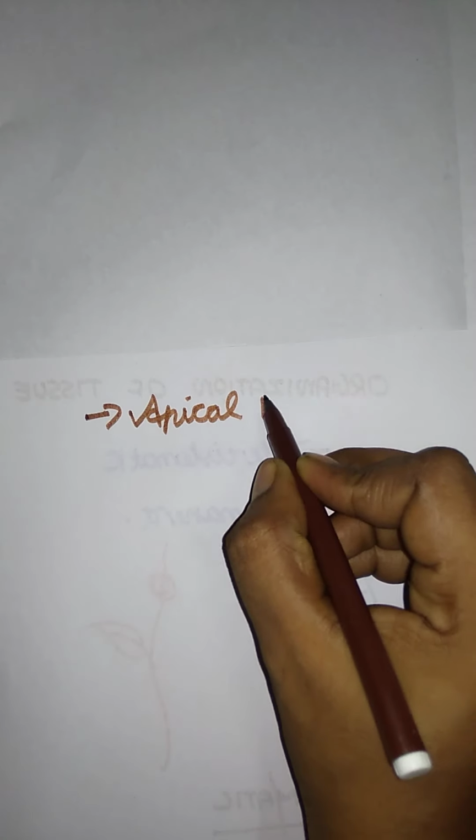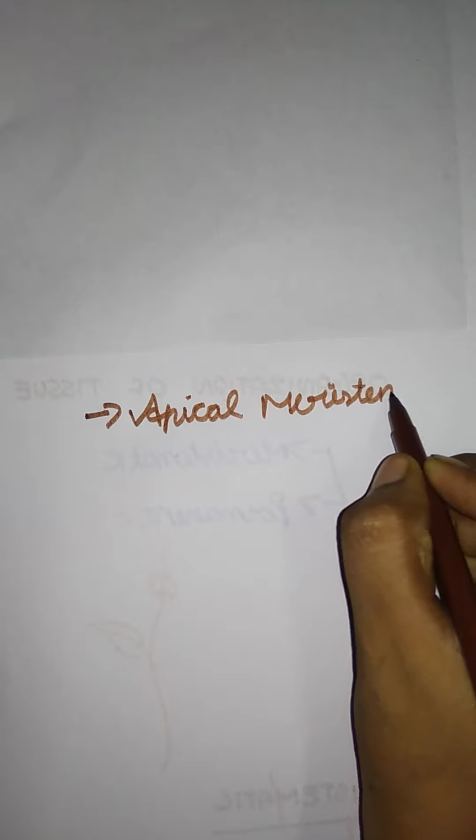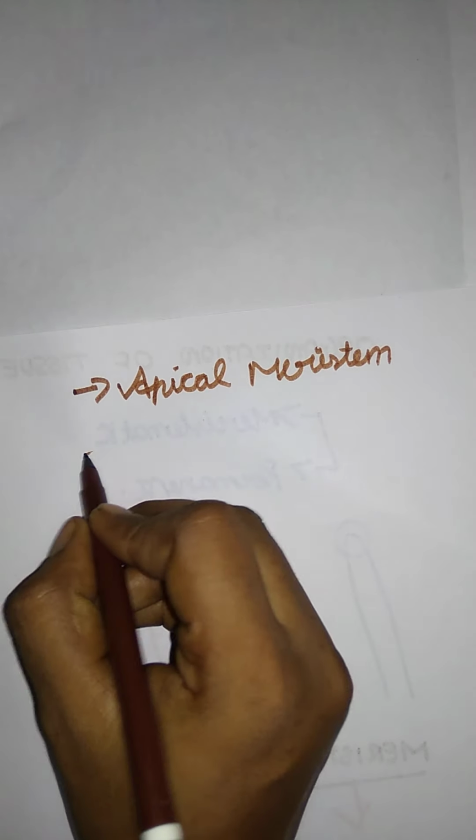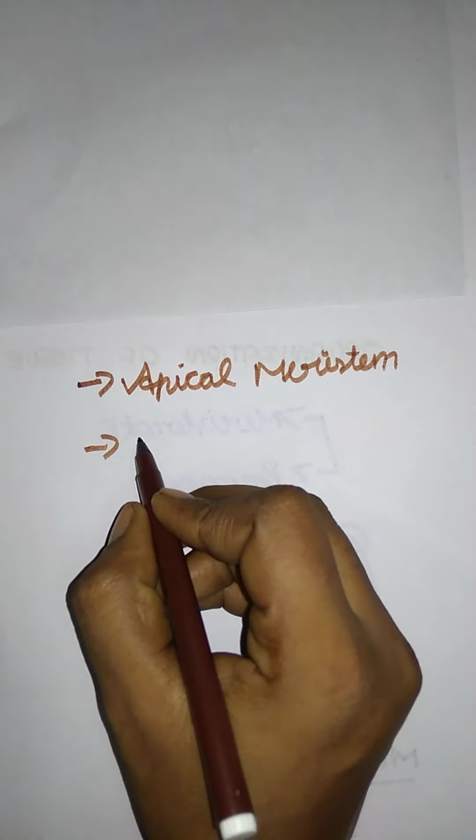There are basically three types of meristematic tissue. The first one is the apical meristem. And the next one is the intercalary meristem.